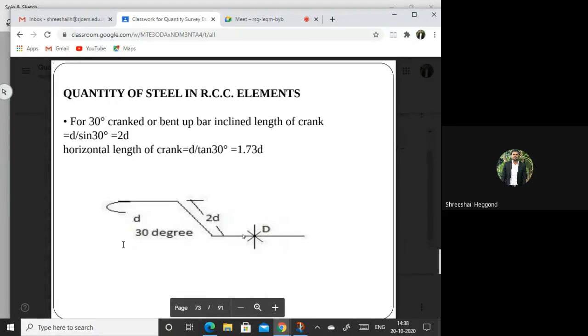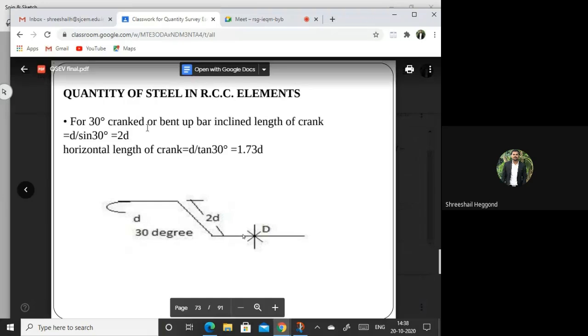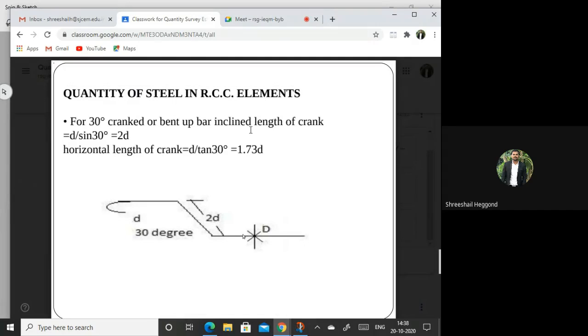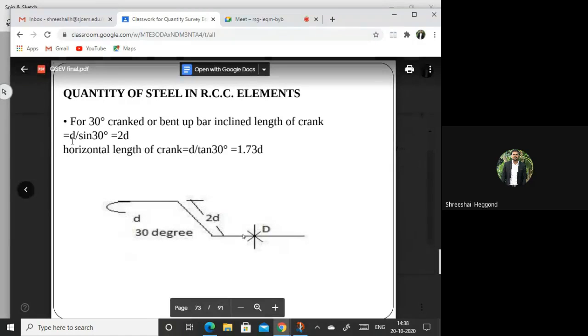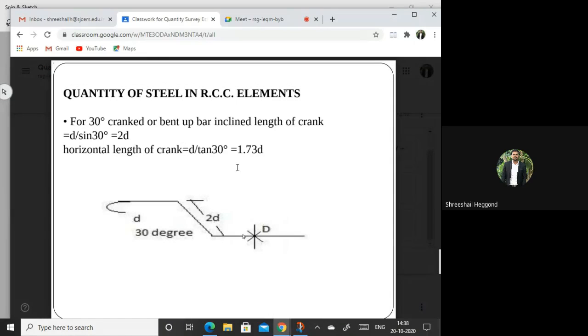If it is a 30 degree bend up, for a 30 degree crank bent up bar, the inclined length of the crank is given as D divided by sin 30, that will be your 2D. Horizontal length of crank can be calculated as D divided by tan 30, that will be 1.73D. That will be horizontal length.